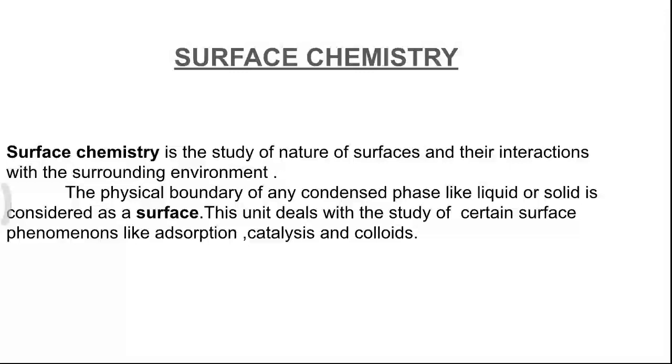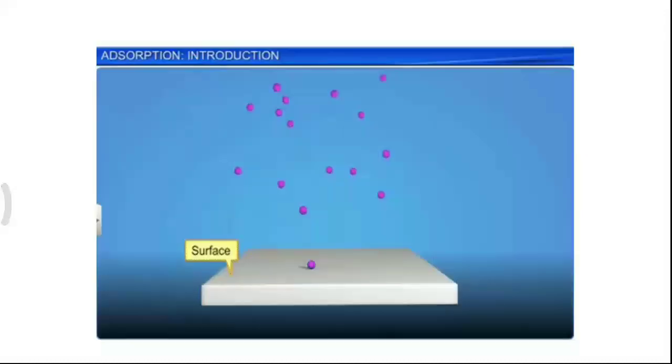When you observe, you can see a layer formation between oil and water. This layer separates oil droplets from water. That particular layer is called a surface. The physical boundary of any condensed phase, like liquid or solid, is considered as a surface.